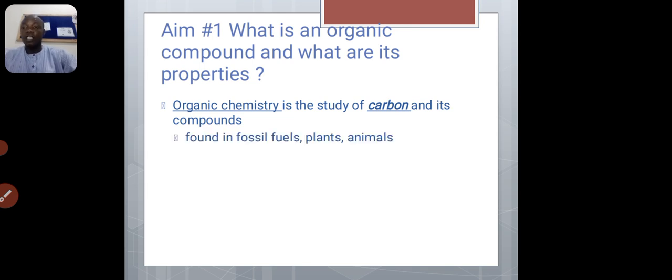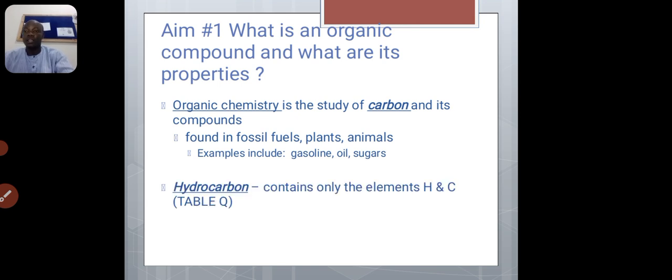So where do we get these organic compounds? Number one, we get them in fossil fuels, that is from the dead remains of plants and animals. You can also get them from plants directly, and we can also get them from animals. Examples of organic compounds are gasoline, oil, and sugars.